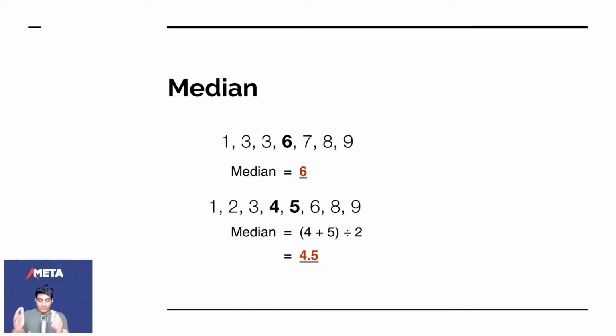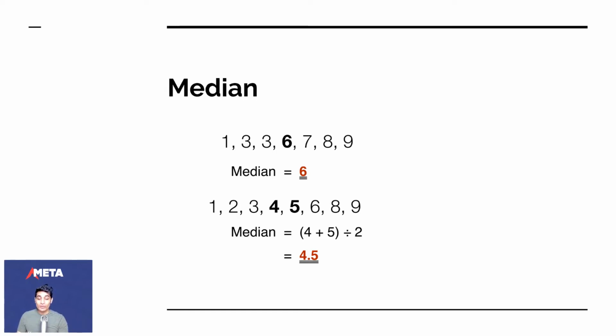So let's take 2 examples. You have 1, 3, 3, 6, 7, 8, 9. There are an odd number of observations here, 7 in total, and 7 is an odd number. So we just take the middle value. We arrange it in ascending order, and then we just take the middle value. As you can see, it's arranged in ascending order: 1, 3, 3, 6, 7, 8, 9. We pull out 6, which is the median value.